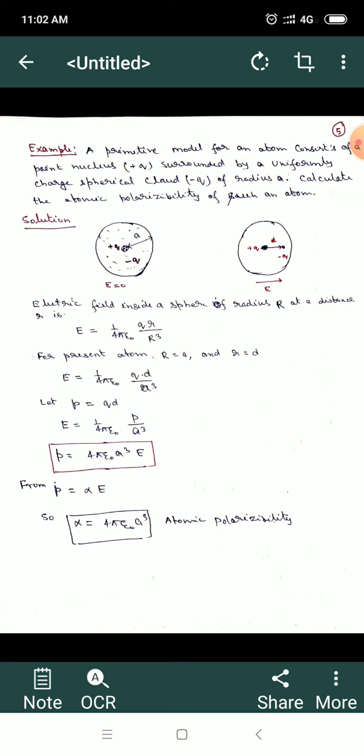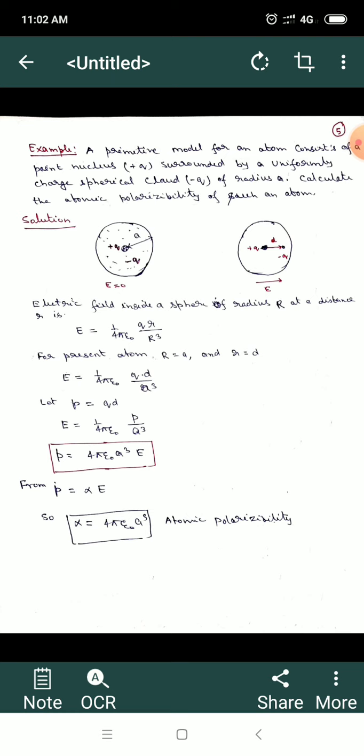But when we apply an electric field, as we have discussed, the electron cloud and the positive nucleus will be separated by, let us say, a distance d. Then a dipole is developed within the atom. This is known as the induced dipole. In this case we have to find the atomic polarizability of this atom.